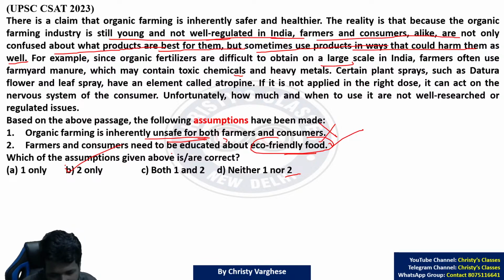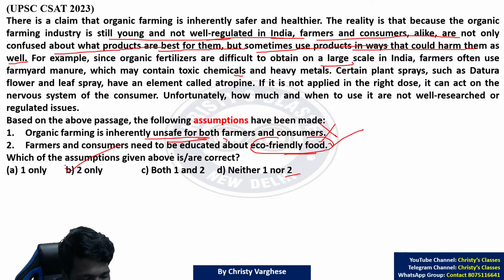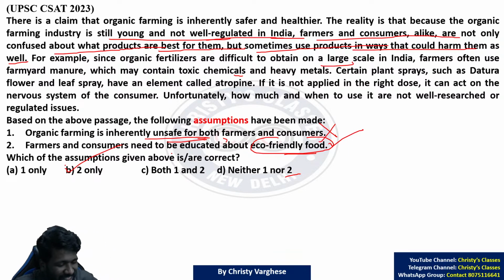But let me tell you, assumption type question is a little trickier one. Here also first statement is clearly eliminatable. But second statement in exam hall, it is not that simple as I have told now. Because exam pressure is a real thing. In exam panic, some simple things or moderate things also can appear very confusing. That is why with assumption type question, be very careful while you read it or try it.